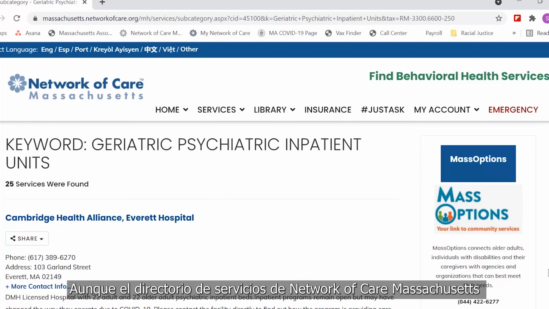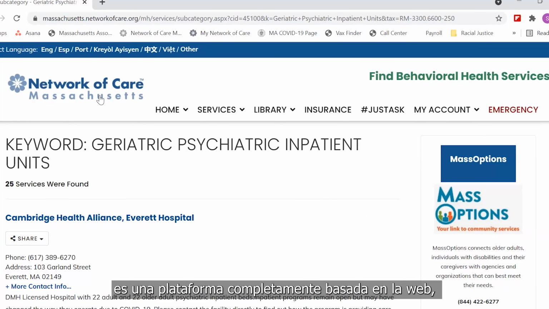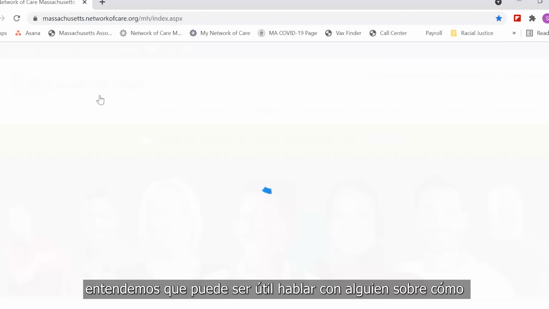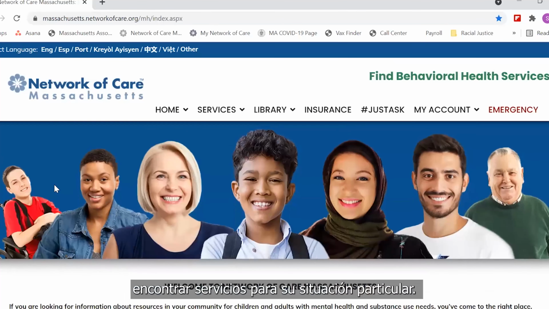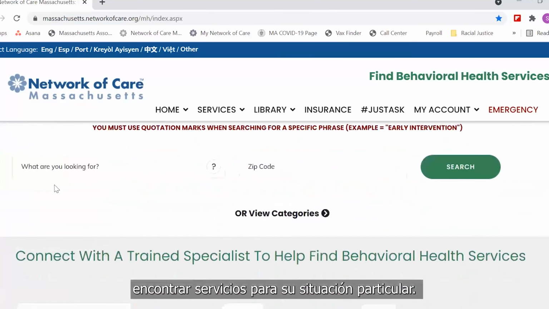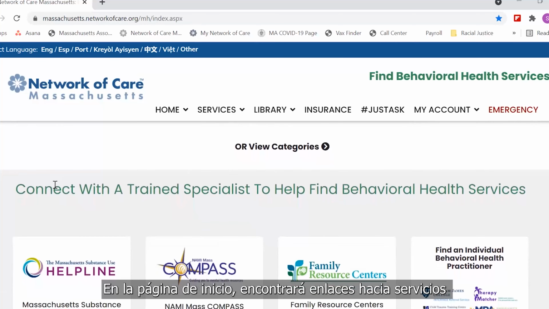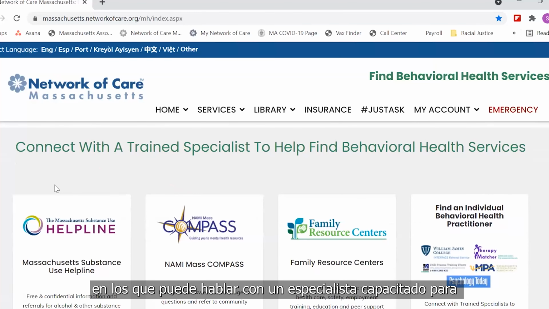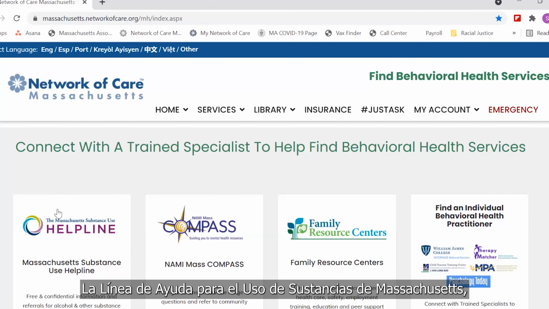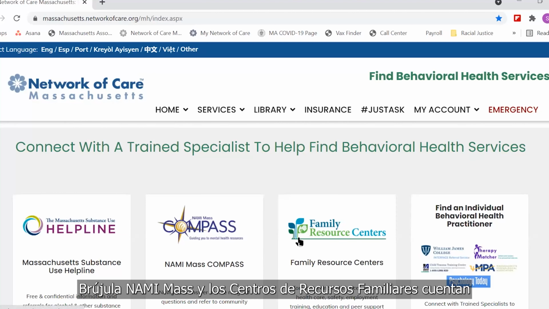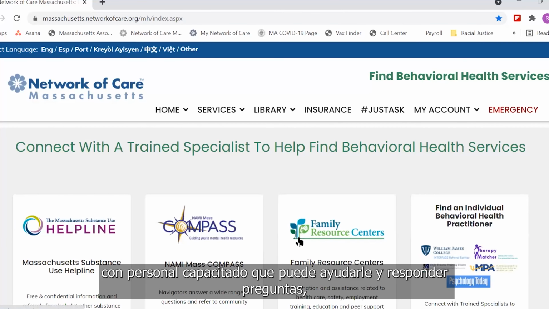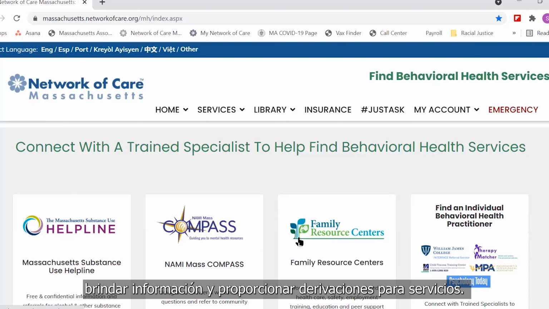While the Network of Care Massachusetts service directory is an entirely web-based platform, we recognize that it might be helpful to talk to someone about locating services for your unique situation. On the homepage, you'll find links to services where you can speak with a trained specialist for help navigating the behavioral health system. Massachusetts Substance Use Helpline, NAMI Mass Compass, and Family Resource Centers all have trained staff that can help answer questions, provide information, and make referrals to services.